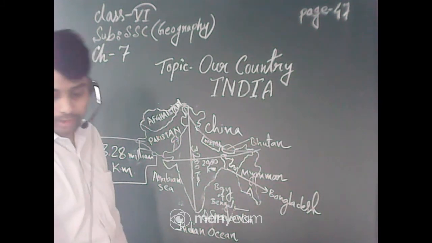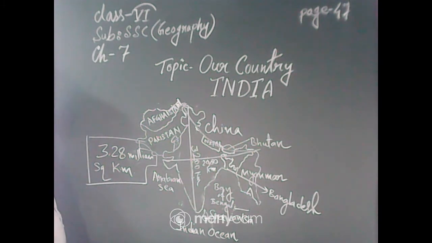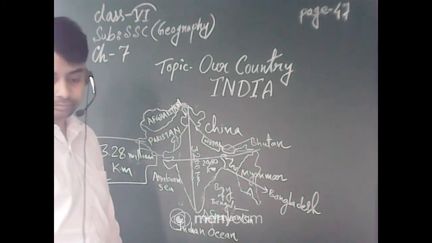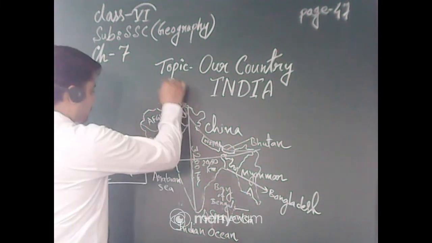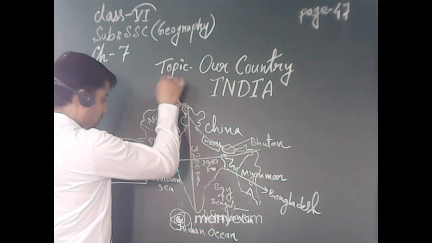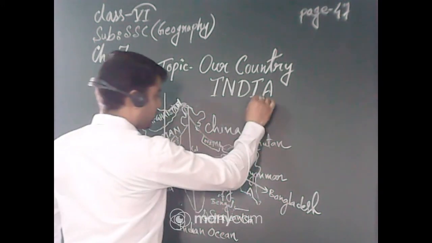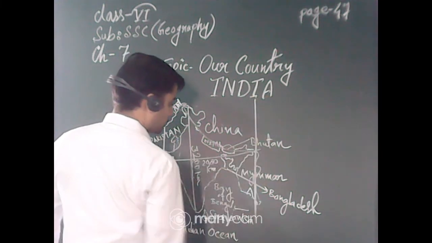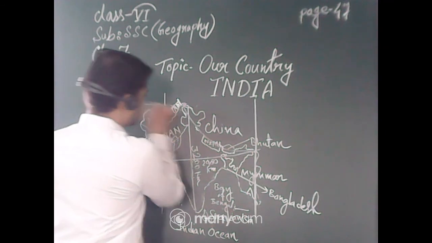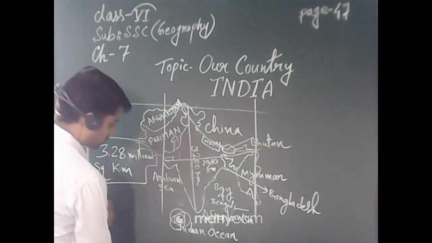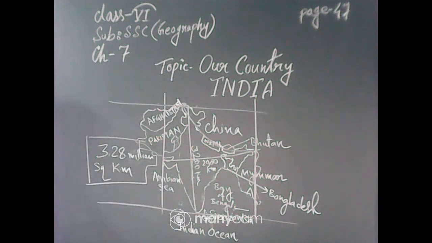As I am drawing the line, you can easily understand the differences. This is the westernmost point, this is the easternmost longitude, and these are the northernmost and southernmost latitudes.